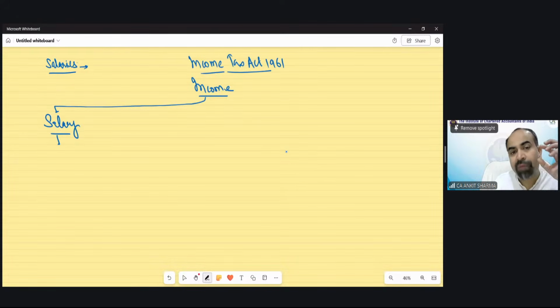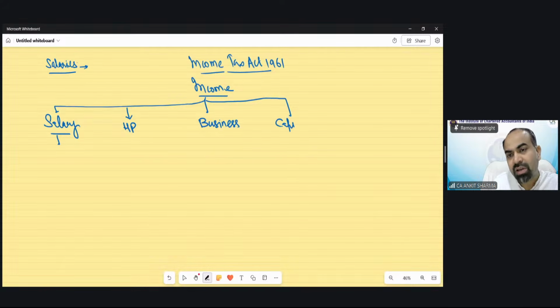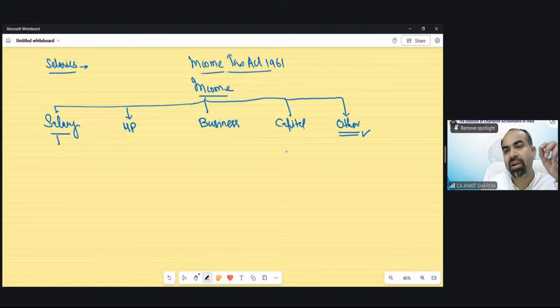So we have to find out what kind of income it is. Either it could be income from house property, or it could be my business income, or it would be my capital gain. These are the heads of income we are going to discuss one by one. Or if that income does not fit in any of these last four heads, it would be regarded as income from other sources.